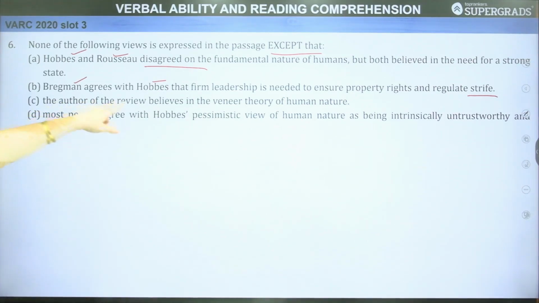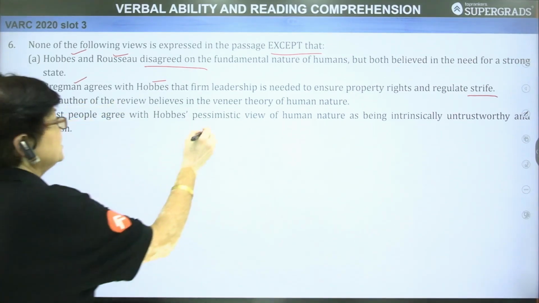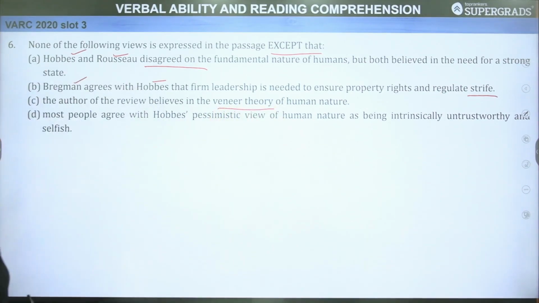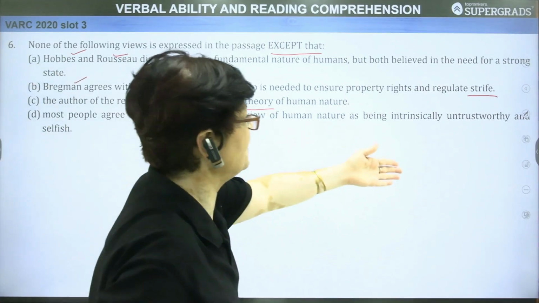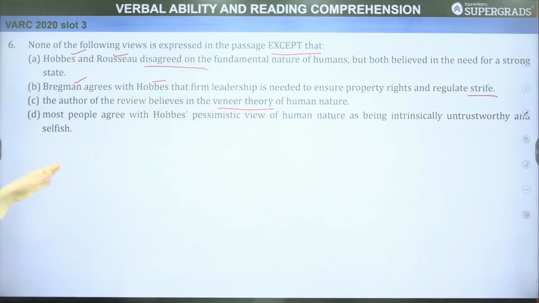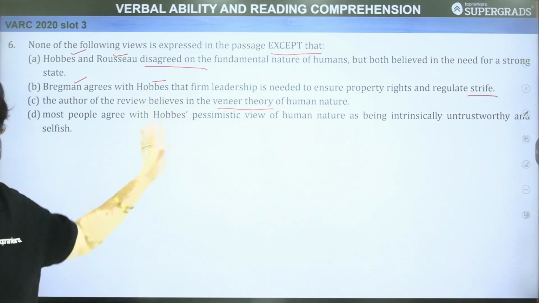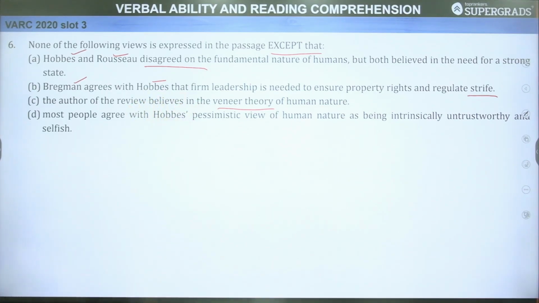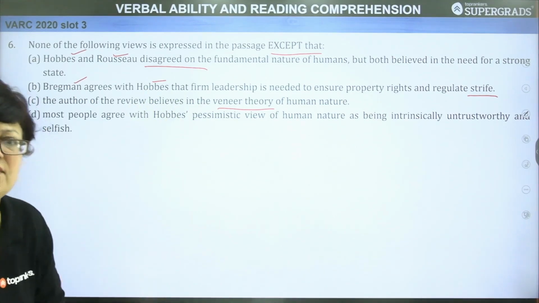Next, the author of the review believes in the linear theory of human nature. D, most people agree with Hobbes' pessimistic view of human nature as being intrinsically untrustworthy and selfish. Let's examine each option in detail because the language has to be paid attention to. I would further add that here we are finding out the option which should be mentioned, which has been discussed.